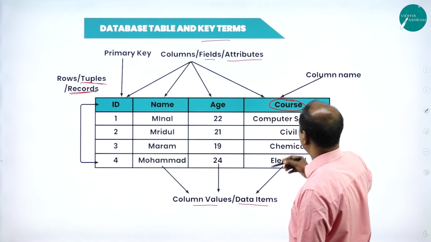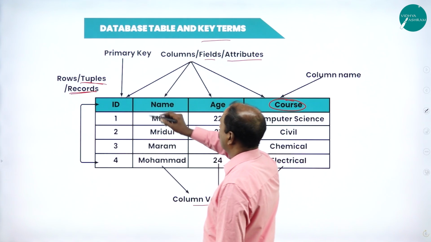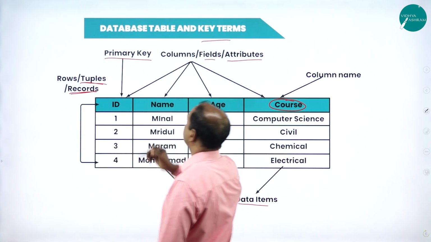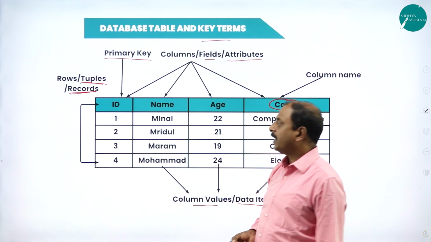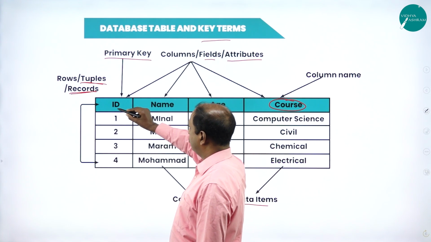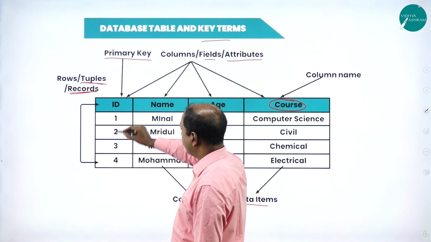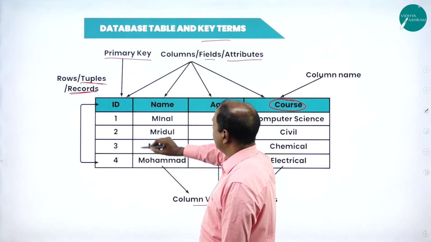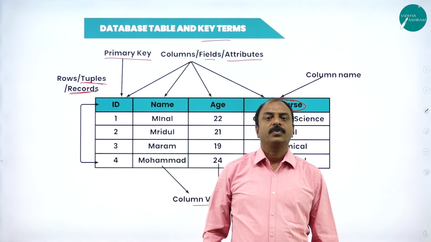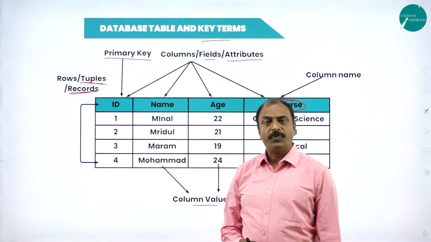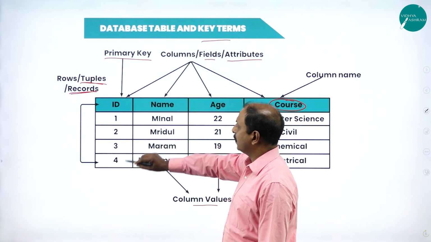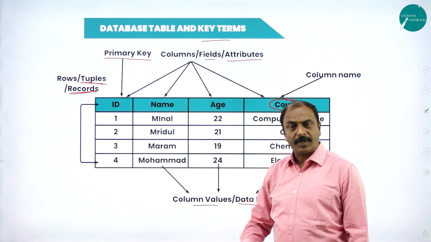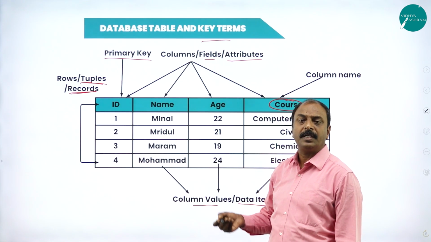And here we can see one more term, called a primary key. So what is a primary key? Primary key is nothing but the ID. This column is called a primary key. We are using it to identify the records or to avoid duplication of records in a table or in a database.